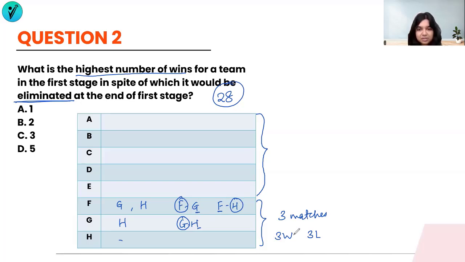So a minimum of 3 wins has to be given among these 3 teams. If this is understood, we can assume that F has won both matches, G has won against H, and H has lost all the matches. So 3 wins are going to F and G in total, and there are no wins which H has taken. Let's try and write them down in this manner.